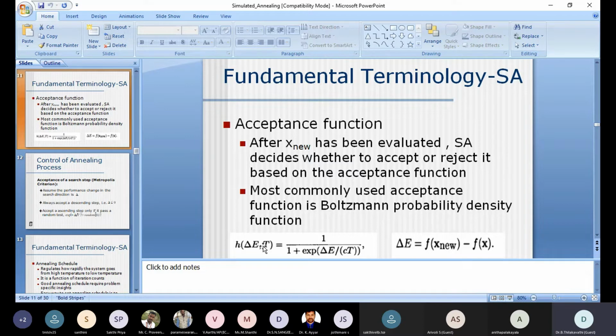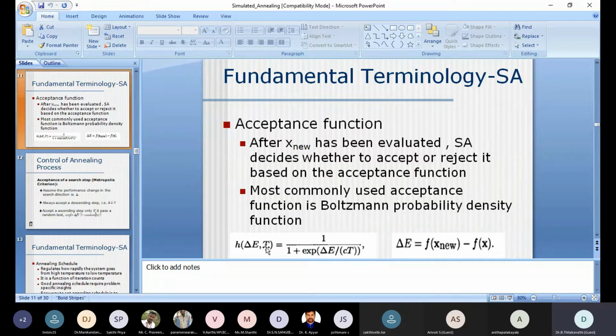So the most common acceptance function is Boltzmann. Sorry, I used the terminology in the generating. So the most commonly used acceptance function is Boltzmann. In the Boltzmann function, h of del E comma T can be given as 1 by this one, where C is a small constant and T is the temperature value.